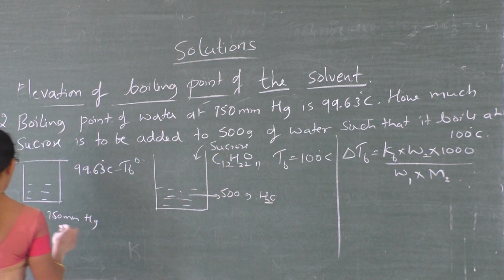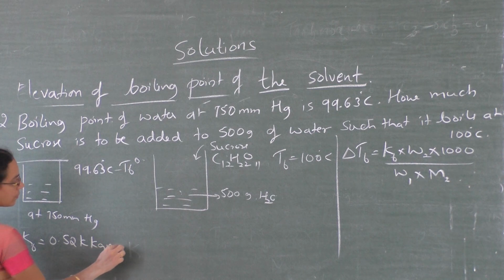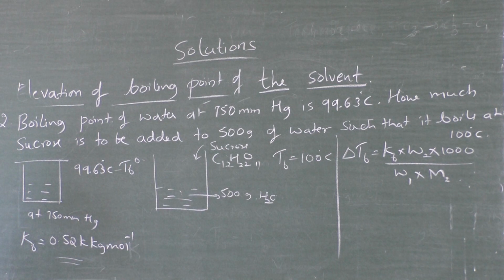Here KB for water is 0.52 Kelvin kg per mole.